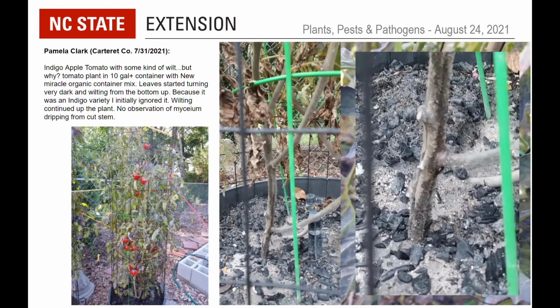Tomatoes wilting. If you go to the, I forget if it's the disease or the diagnostic chapter of the Extension Master Gardener manual, there is a discussion of different possible causes of wilt, and there are a number here. So you talk about not observing mycelium dripping from the cut stem. Well, mycelium doesn't drip. That's the masses of fungal threads. But I assume that you meant the bacterial streaming that you can see.